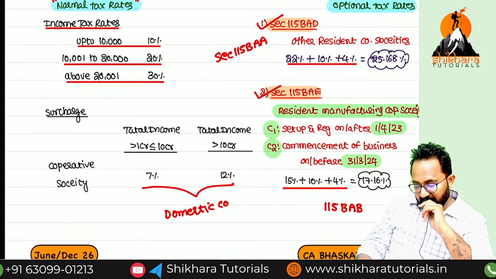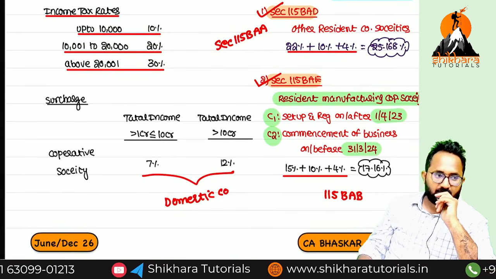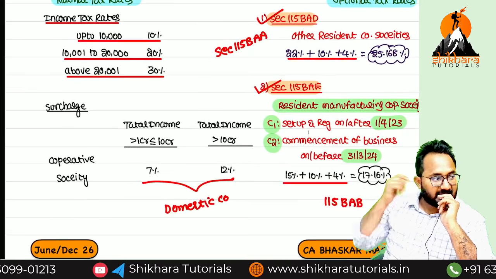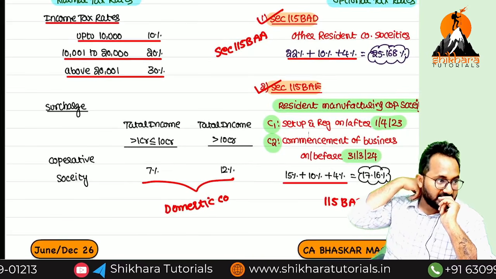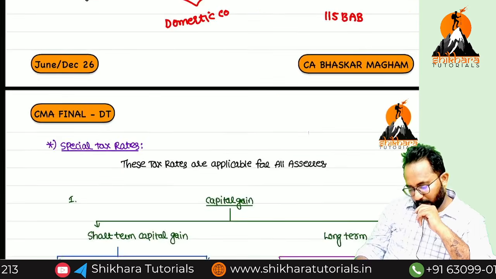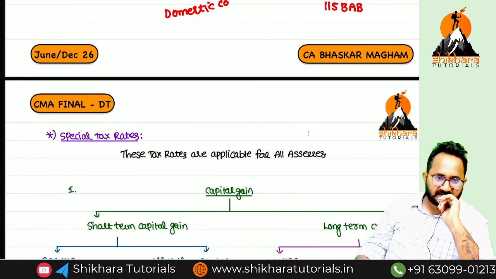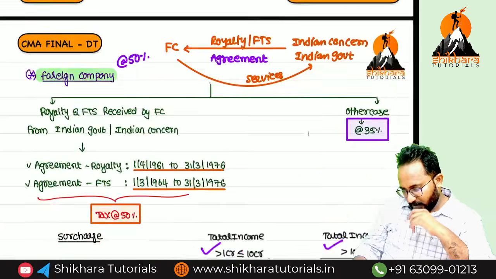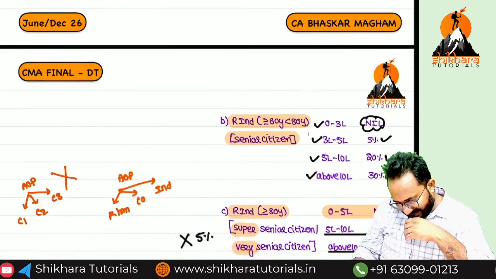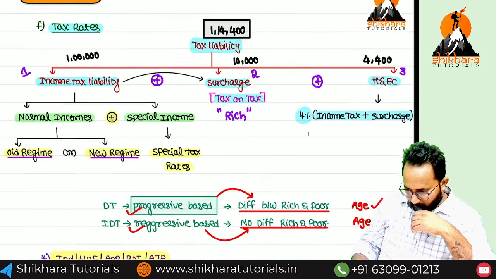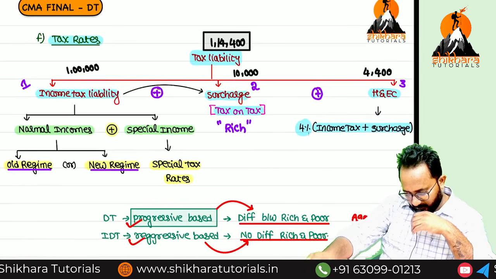115BAE is same like which section? 115BAB. 115BAD is same like which section? 115BAA. So I think up to now only we discussed in the last sessions. Okay. If you observe this tax rates point, what are the things we already discussed? Please tell me now.